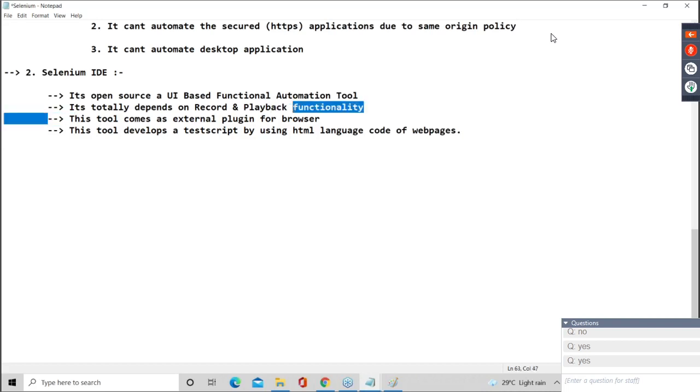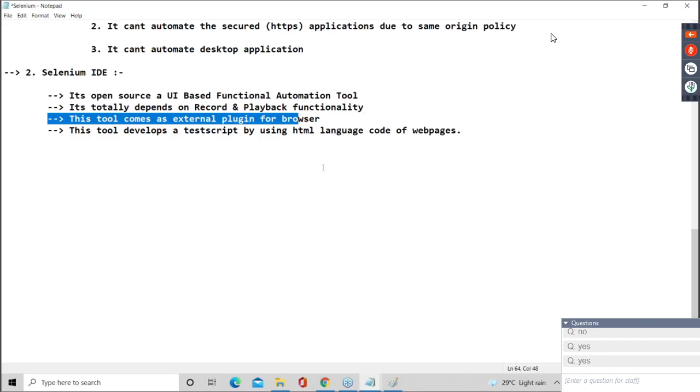This tool comes as an external plugin for a browser. It means if we want to download and install this tool, then guys, we cannot download it openly in our system. It becomes an external plugin for web application. Are you getting my point?